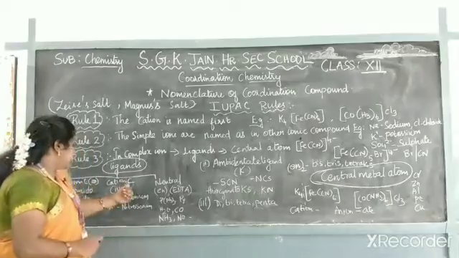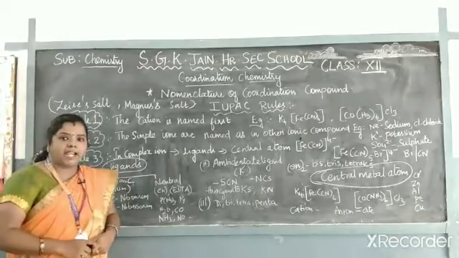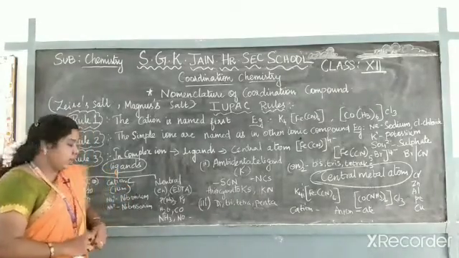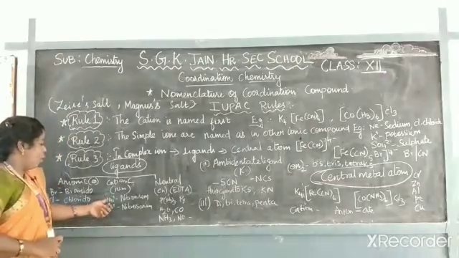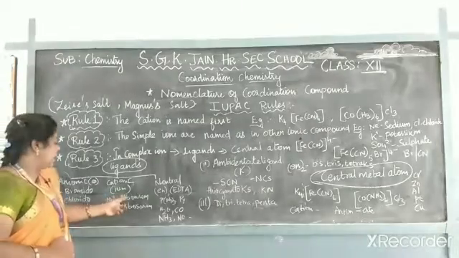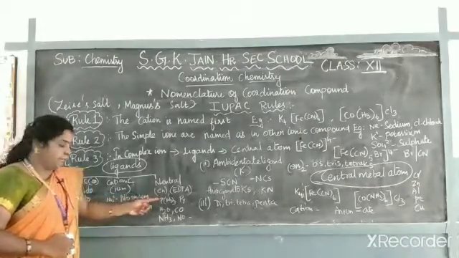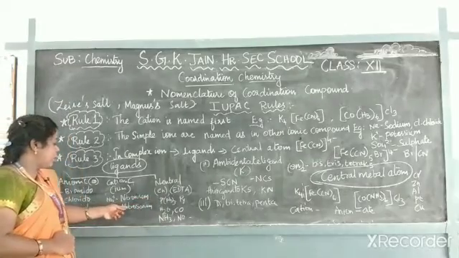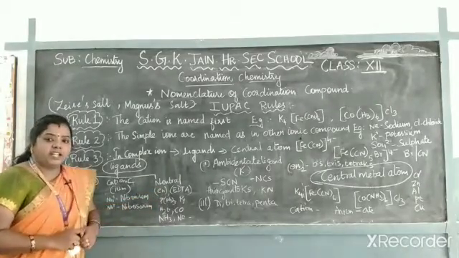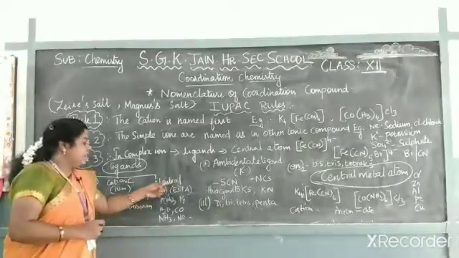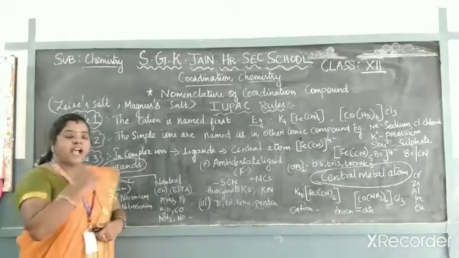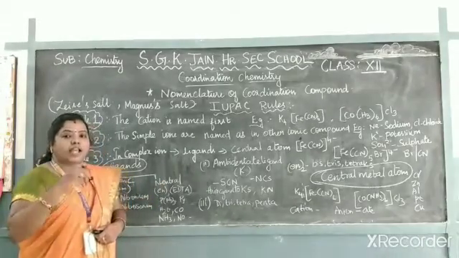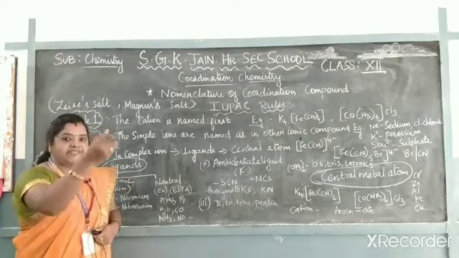Then if it is a cation, the name ends with IUM. There are two such cations. One is NO2 plus, which is nitronium. Then NO plus, nitrosonium. So they end with IUM. If it is a neutral ligand, it will have a special name. It does not have a suffix; it will have a different name.